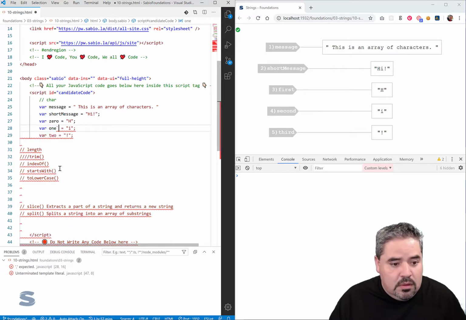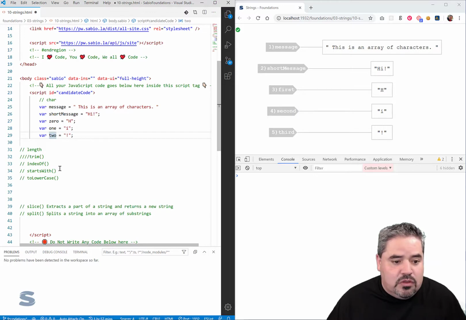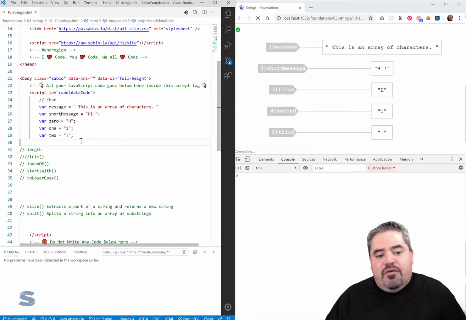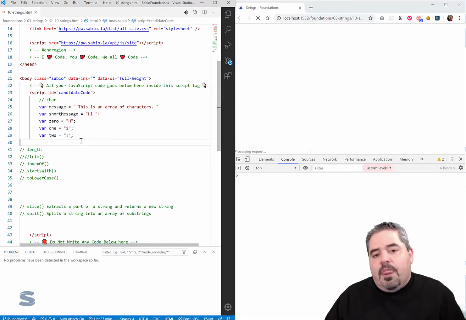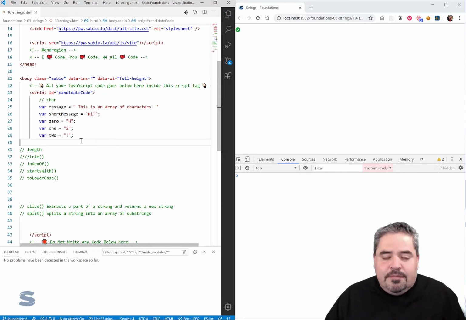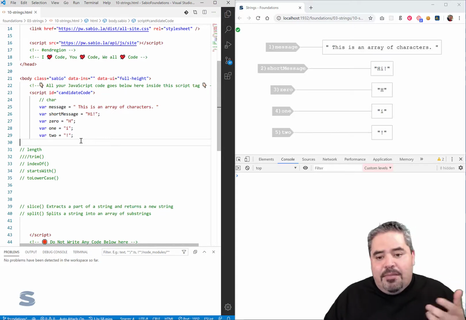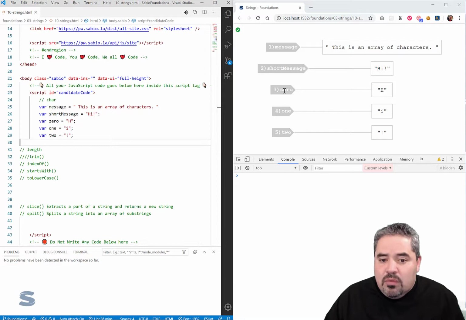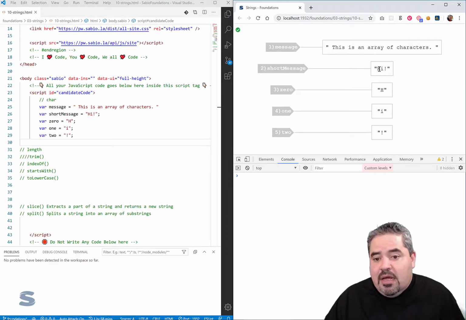Oh, I put a little guy there that's not supposed to be there. So this is how we actually refer to elements, members of an array. We refer to them by their position, and we do so in what is referred to as a zero-based index. So H is the first letter of the string hi, and it's in position or index 0.